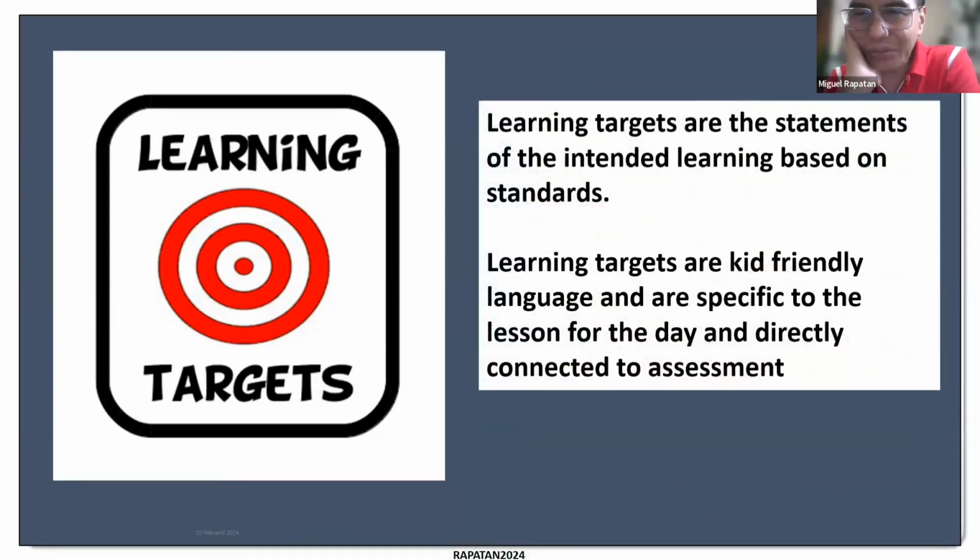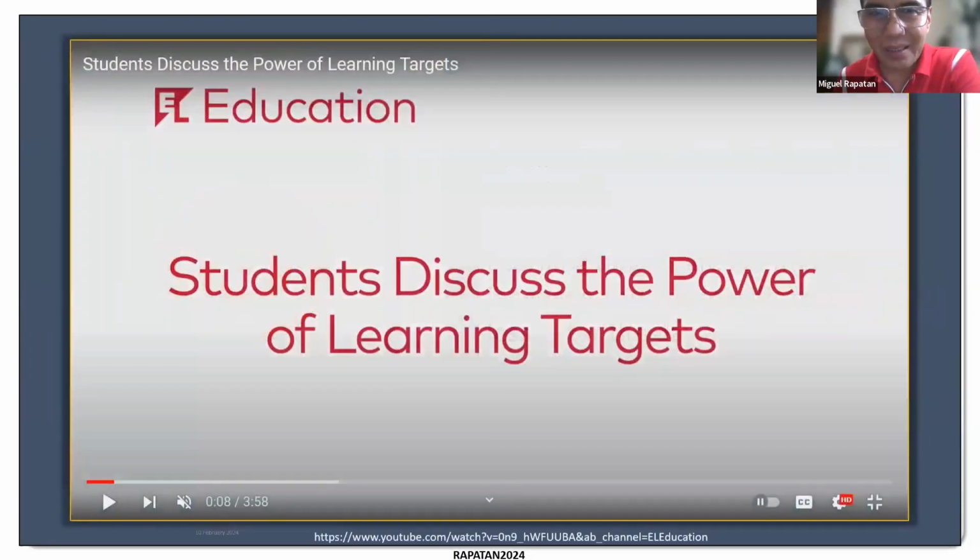So let's tackle the first one of learning targets. They are statements of the intended learning based on standards, and they're written in kid-friendly language specific to the lesson for the day. Okay, so I think part of this has already been covered in the previous training for the new teachers. Am I right, Rafi?